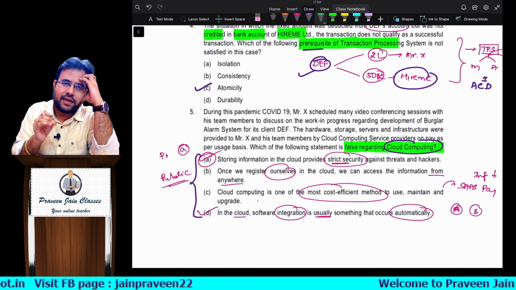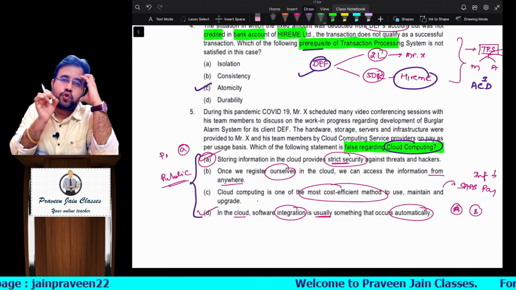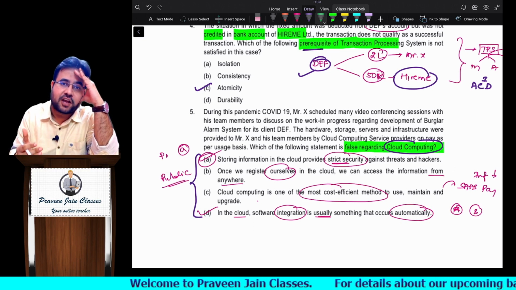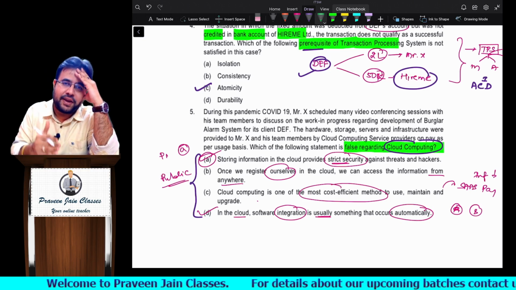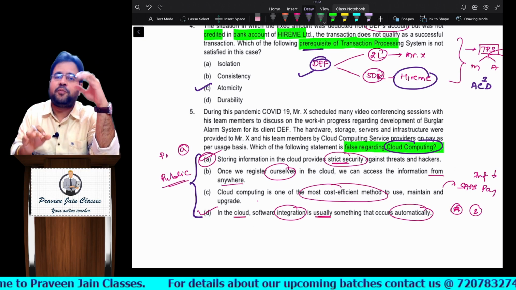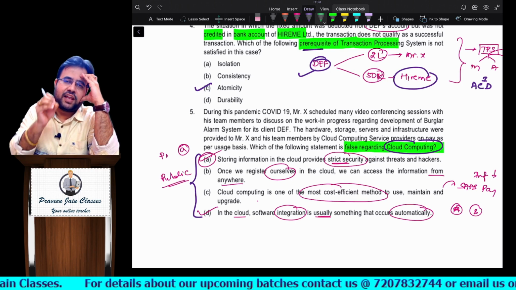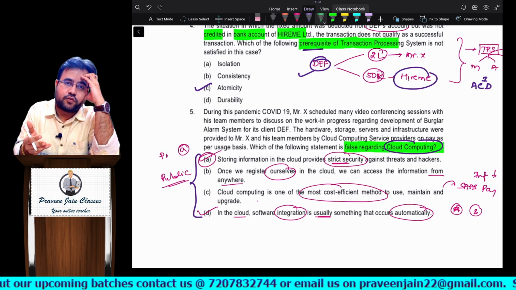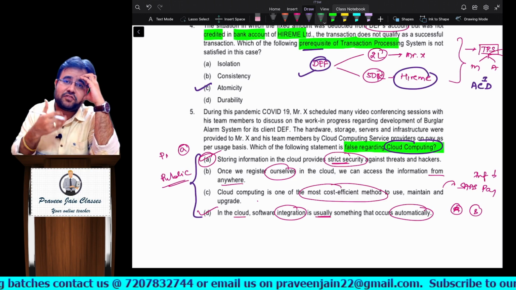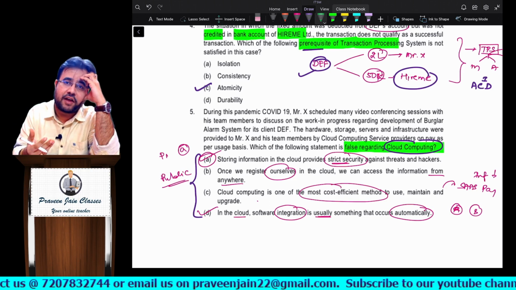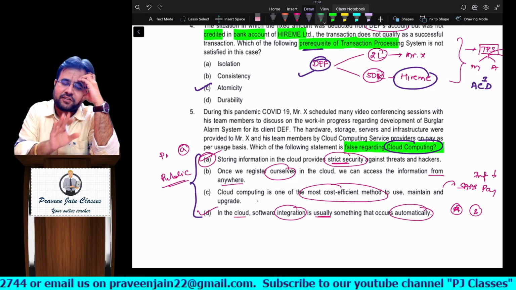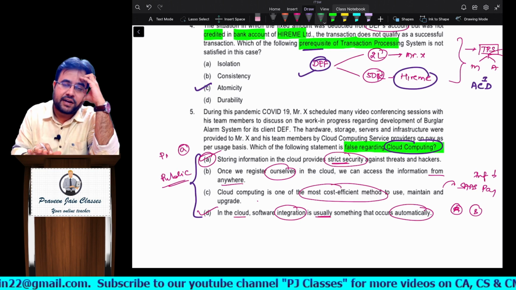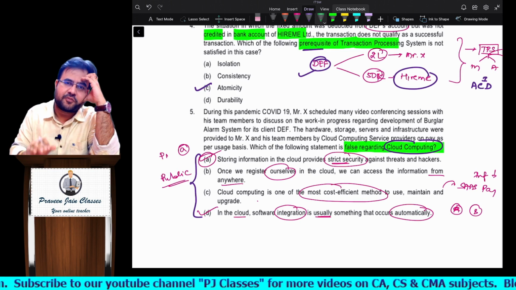In IT, it is very difficult to twist the question, sir. I'm not saying impossible. If some techie person comes and has promised himself that he wants to make the paper tough, then can I say he may do something, sir. But otherwise, what my experience tells me from the last 7-8 years, in which I have taught many thousand students, is that you don't find tricky questions in the IT paper at least.